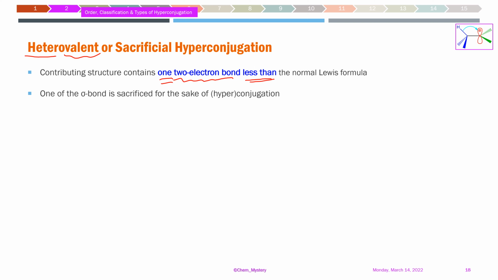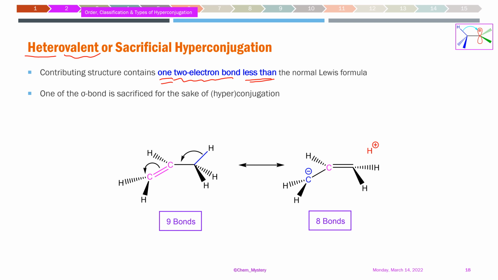See here, we have propene and a total of 9 bonds. Out of those 9 bonds, there are 3 carbon-carbon bonds and 6 carbon-hydrogen bonds. Out of those 3 carbon-carbon bonds, one is a pi bond, and the other two are carbon-carbon single bonds, sigma bonds. Out of these 9 bonds, when we do the hyperconjugation, we shift this electron here and this electron here.